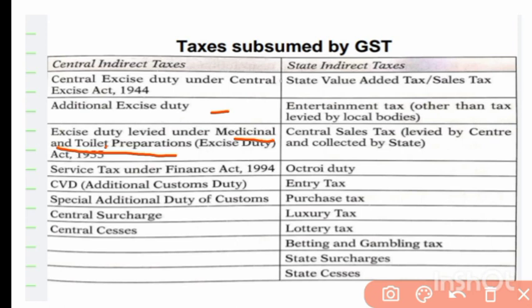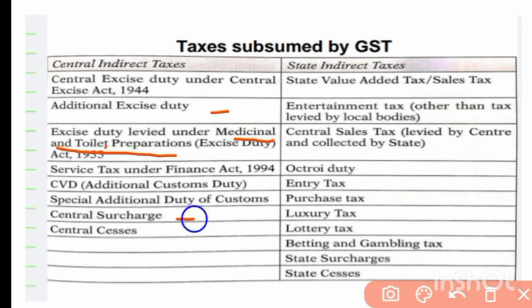And service tax, that is the tax which is imposed on the supply of services. Whenever services are rendered for consideration, this tax is levied. And CVD is a tax that is imposed on articles which are imported after getting subsidies from other countries. On such articles, it is imposed. Then special additional duty of customs, that is levied on import of goods.